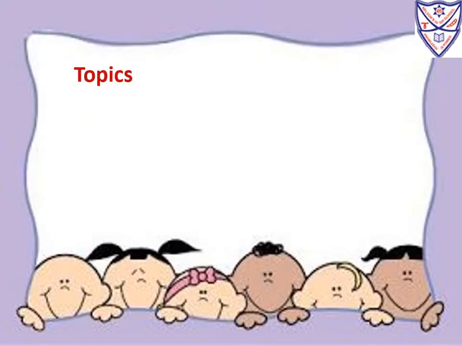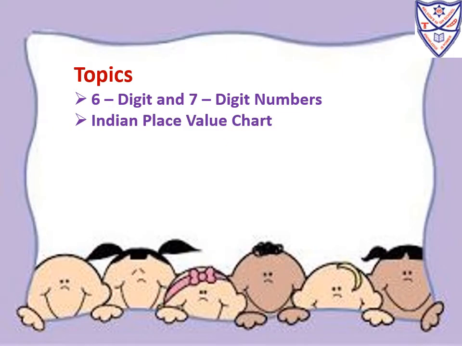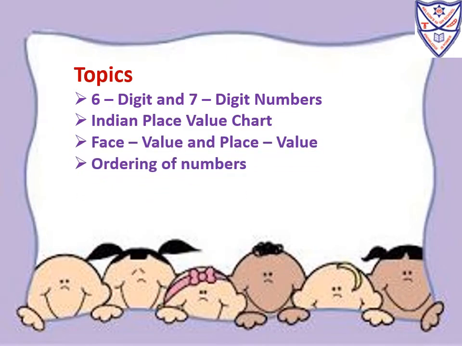Today we are going to see the following topics. First, 6 digit and 7 digit numbers, then Indian place value chart, then face value and place value, then ordering of numbers, then successor and predecessor.